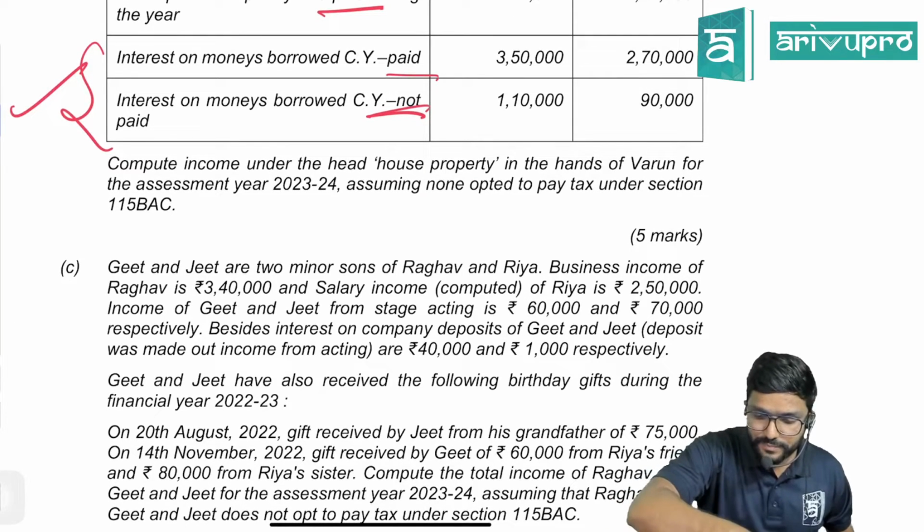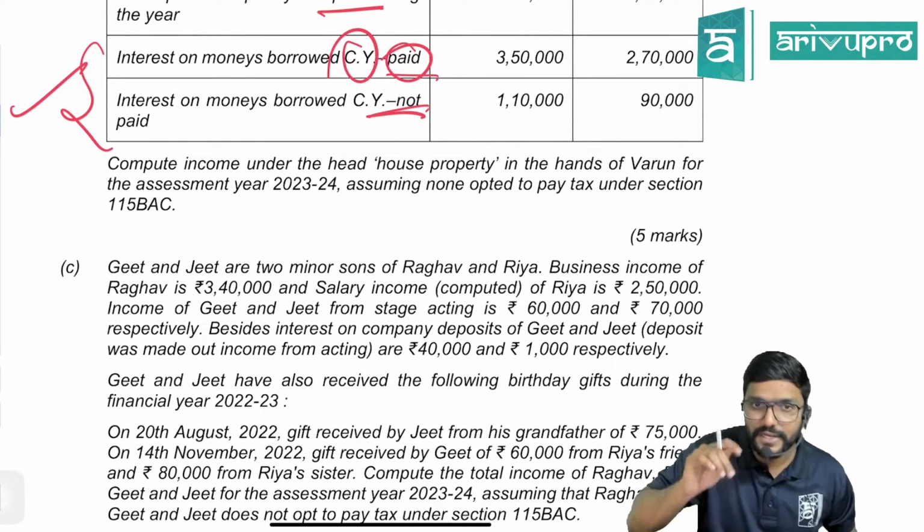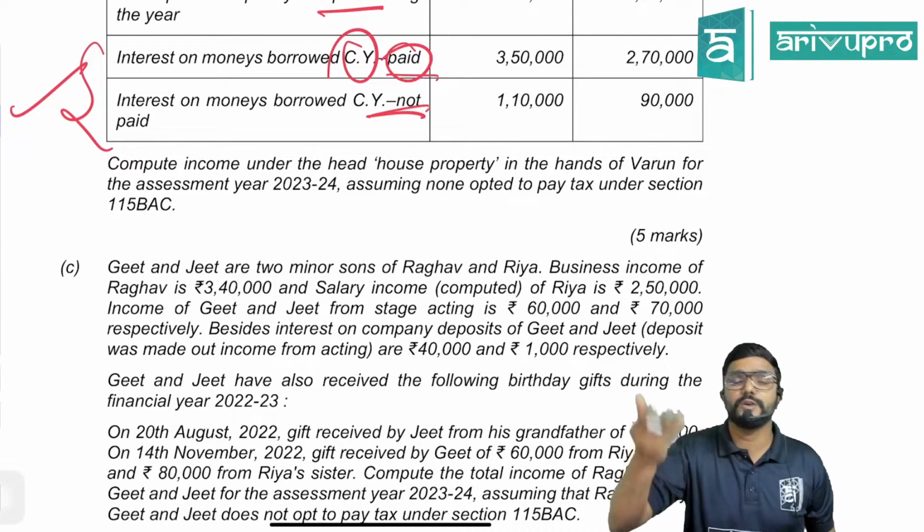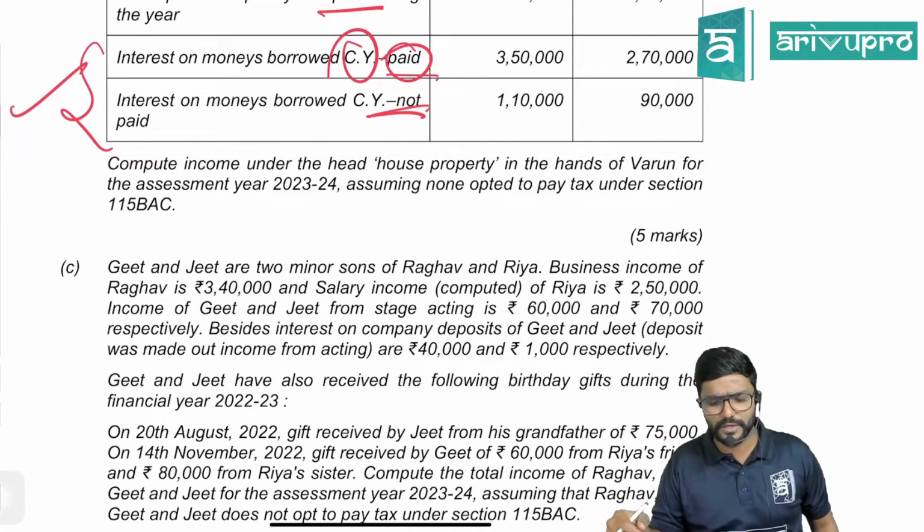So here, sir, this paid figure, is it for the current year? Yes, they have clearly mentioned that for the current year it is paid. And for the current year, there is also an amount which is not paid, which is accrued but not paid.